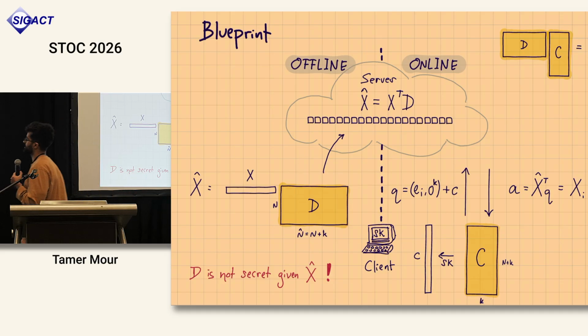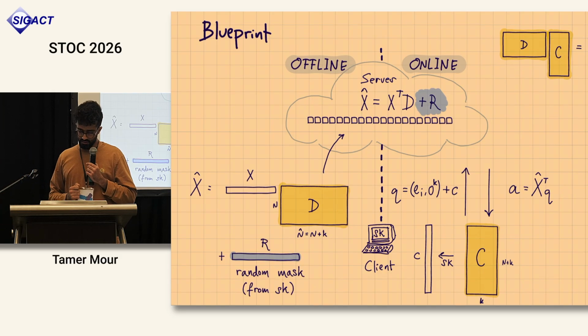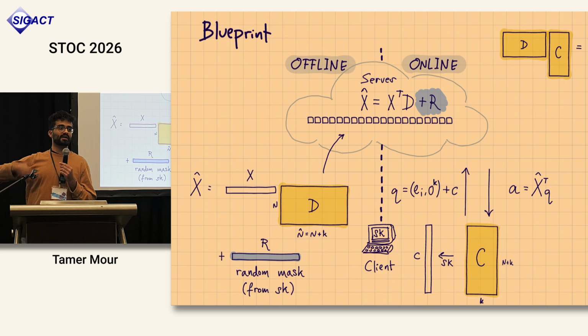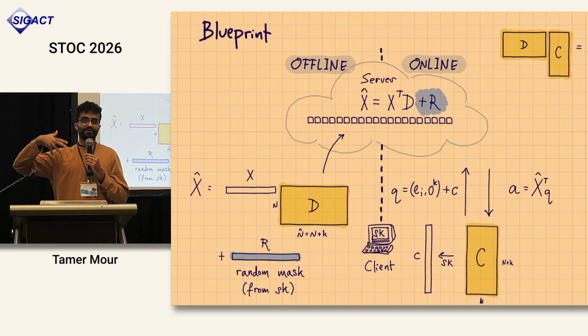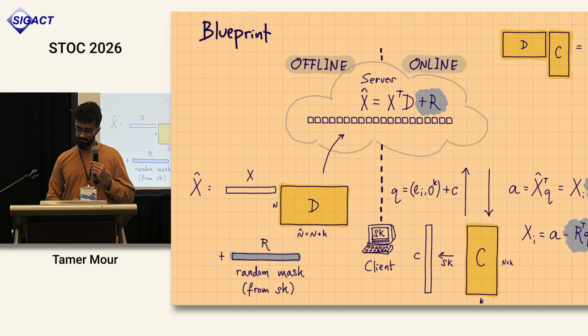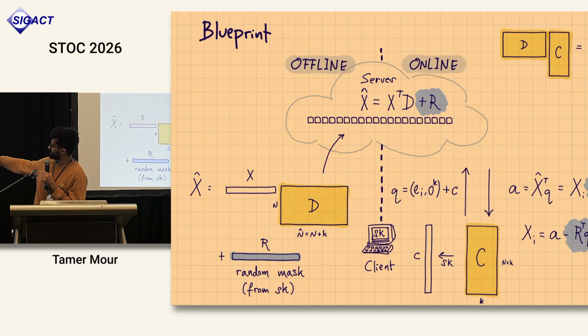And indeed, one problem is that I told you that I'm trying to have two secret codes, but here the encoding of x already reveals the data code to the server. But for that, we have a simple solution. We just also mask the database by a random vector r. So now the code D is completely hidden from the server. But now we have this issue that the client needs to correct the answer by subtracting r times the query.